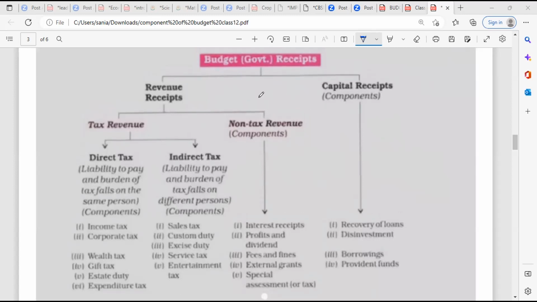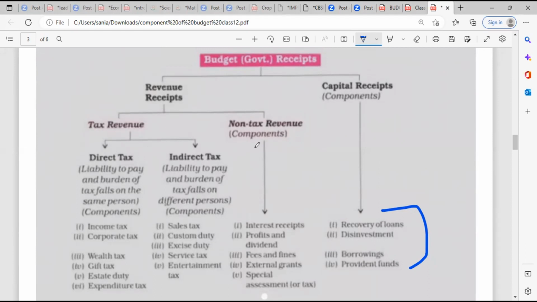This is the table of how you have to remember revenue receipt and capital receipt. Capital receipt is simple: recovery of loan, disinvestment, borrowing, and all that. But revenue receipt is divided into two parts, tax revenue and non-tax revenue. We will discuss that, don't worry. And then direct tax, overhead liabilities. This also we'll study.